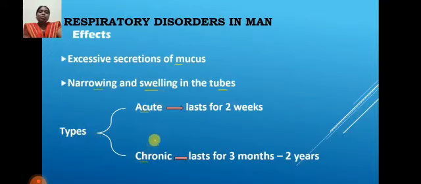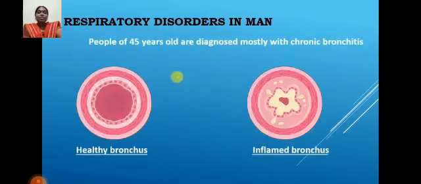Acute means a person is affected by this disease for a short time period, up to 2 weeks. Next, chronic. Chronic means a person is affected by this type of disease for 3 months to 2 years, meaning a long duration of time.